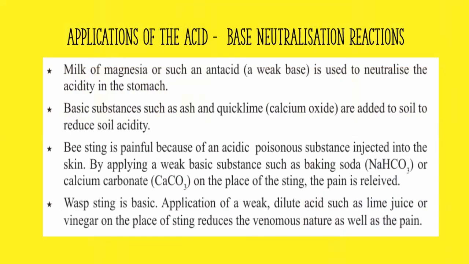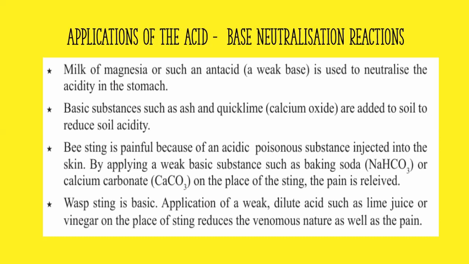Applications of the acid-base neutralization reactions. Milk of magnesia, which is a weak base, or an antacid, is used to neutralize the acidity in the stomach. Basic substances such as ash and quicklime, which is calcium oxide, are added to soil to reduce soil acidity. Bee sting is painful because of an acidic poisonous substance injected into the skin.